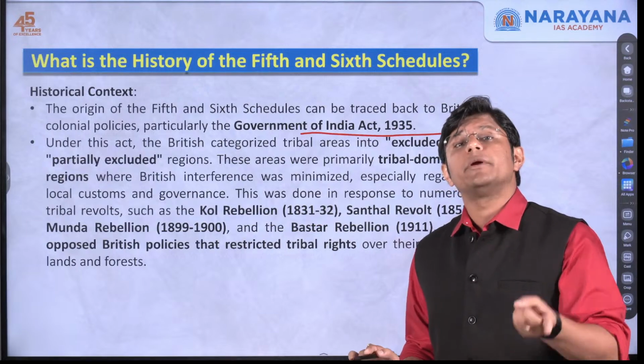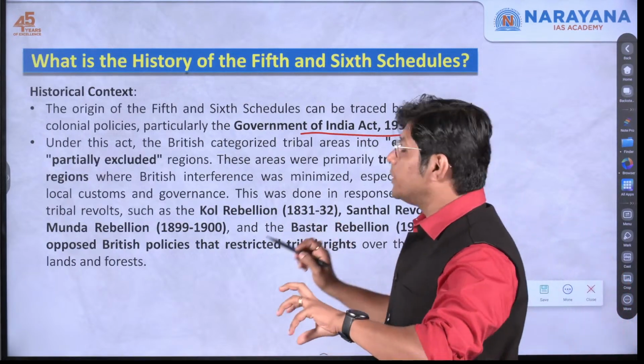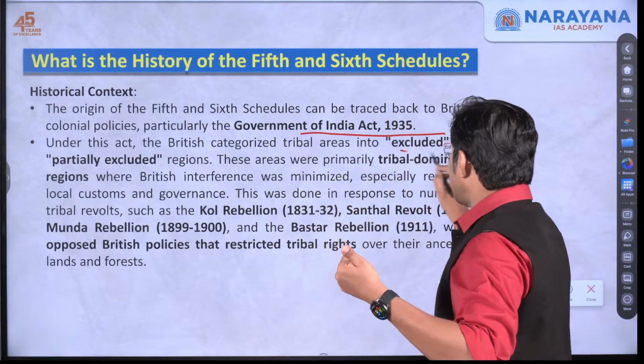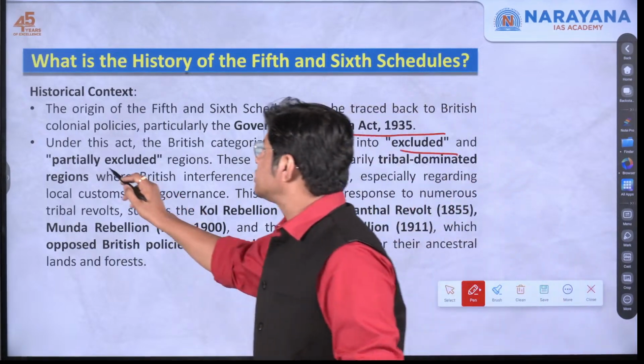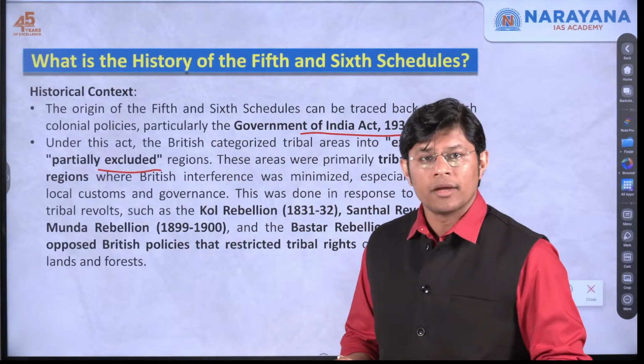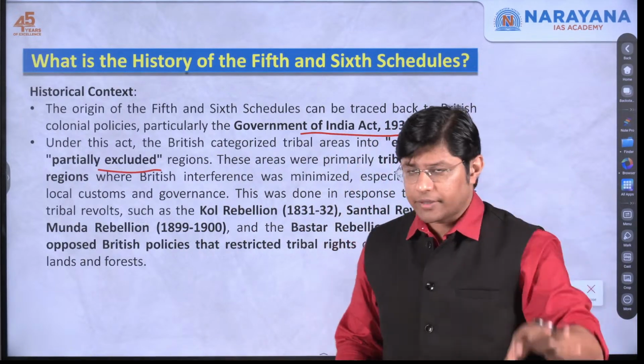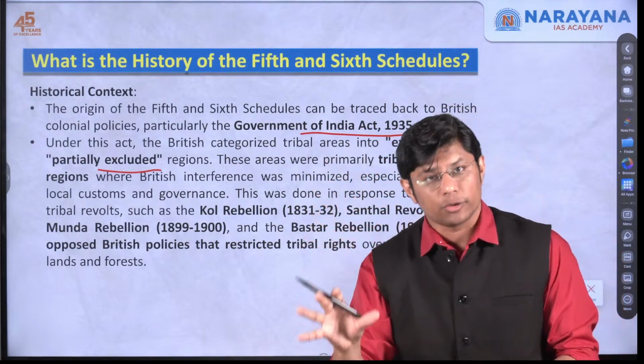Under the Government of India Act 1935, the British categorized the tribal areas as excluded and partially excluded.